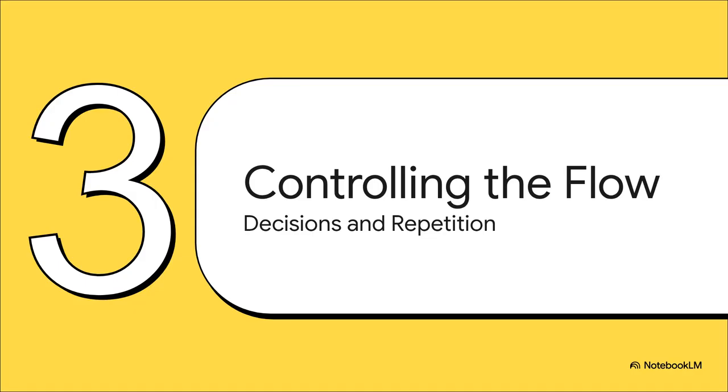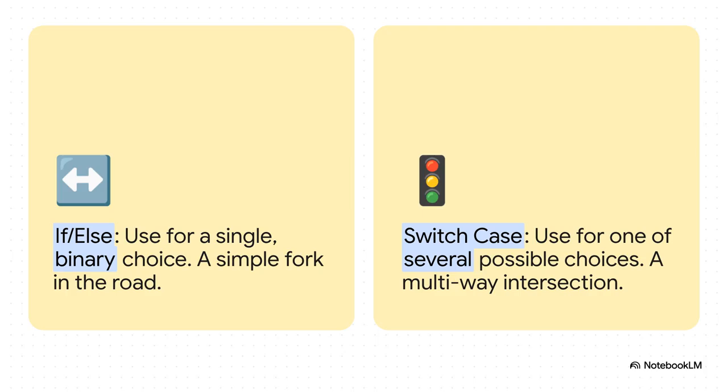All right, once you know the basic words and grammar, the next step is to start forming intelligent thoughts. In programming, we call this control flow. It's how we make our programs actually smart by giving them the ability to make decisions and to repeat actions automatically. So, a program's most basic bit of intelligence is making a choice.